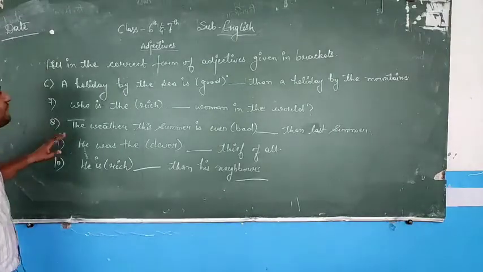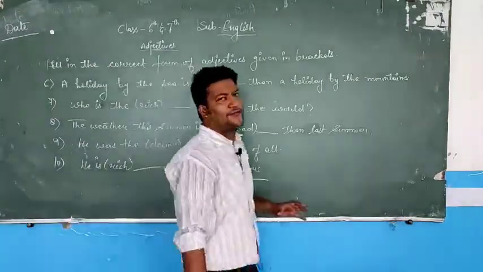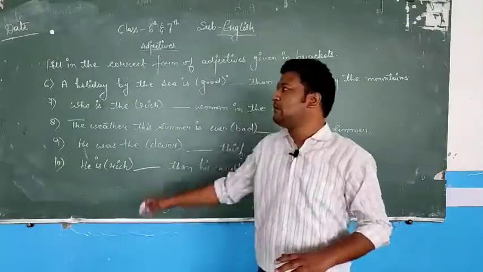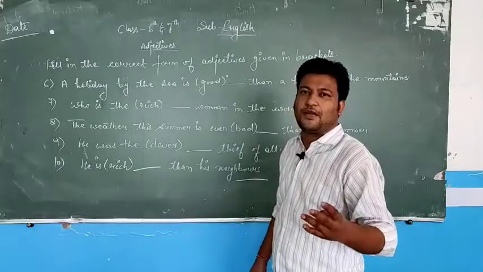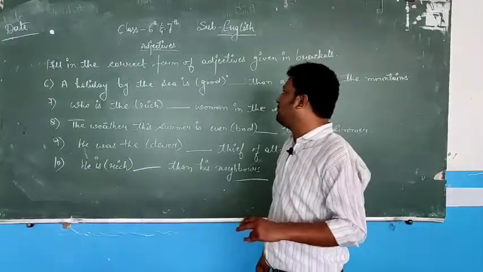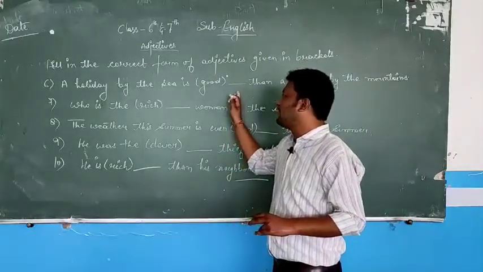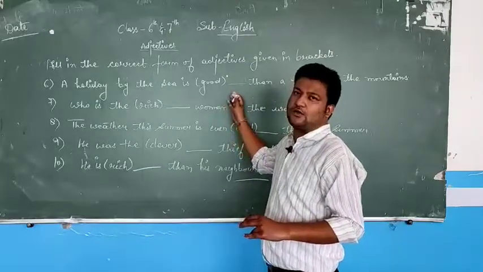So now what you have to do, you have to write the correct degree of adjectives in the blanks which are provided to you. You have to judge whether it is comparative. If it is comparative, fill it with the comparative degree rules, or if it is superlative, fill in the superlative one.